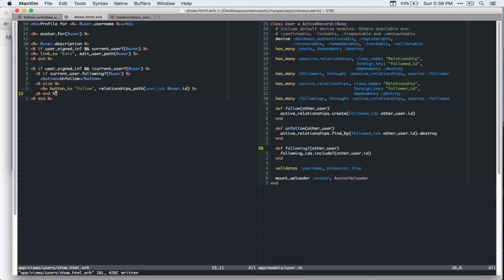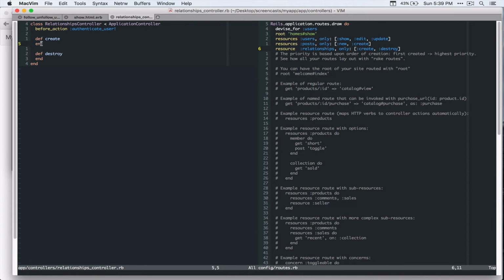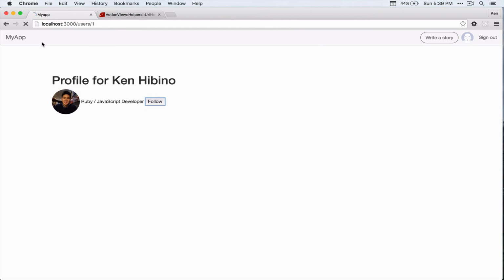Alright, so let's go back to the controller and I'm just going to put fail here so we can see that we actually call this action. Let's go back to the browser and we can now click on this button.